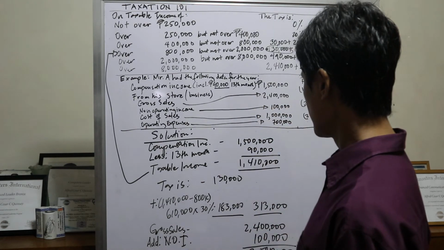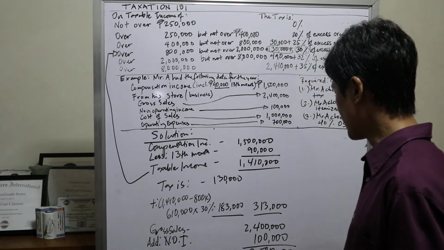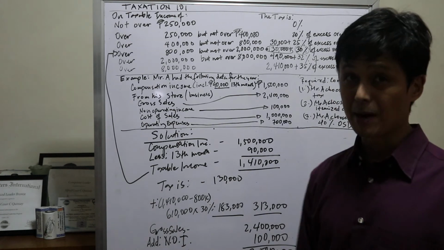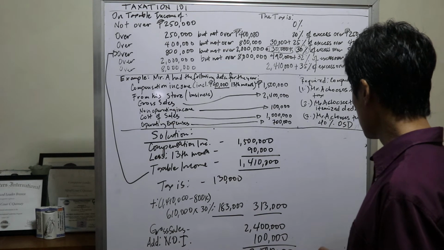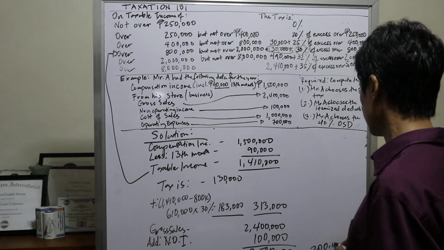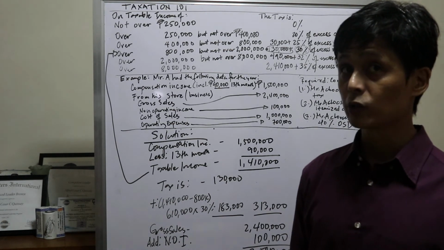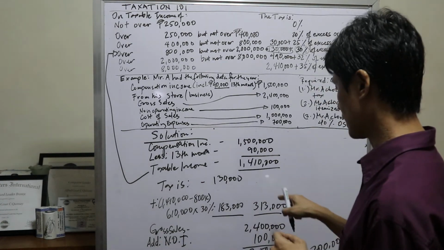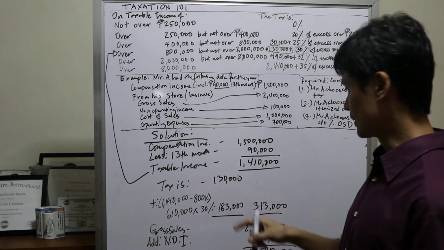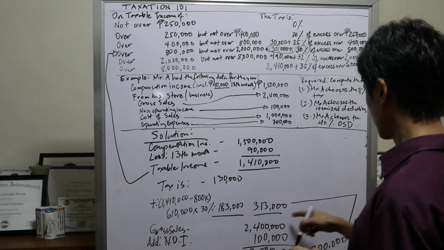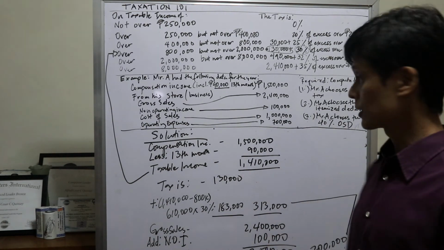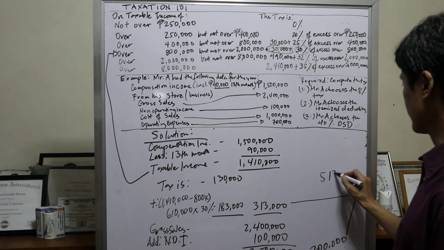Now, this taxable income would be multiplied by 8%. You see, mababa yung rate. So, magkano yung makukuha niyan? So, it's only 200,000. So, 200,000 yung tax na babayaran niya dito sa business niya, business income. So, 200,000 plus 313,000, ang total tax na babayaran niya is 513,000.